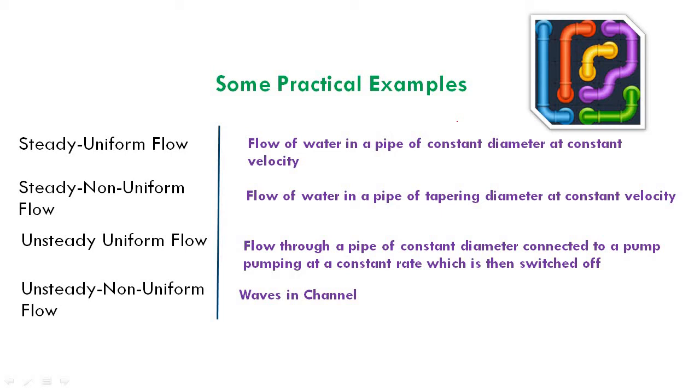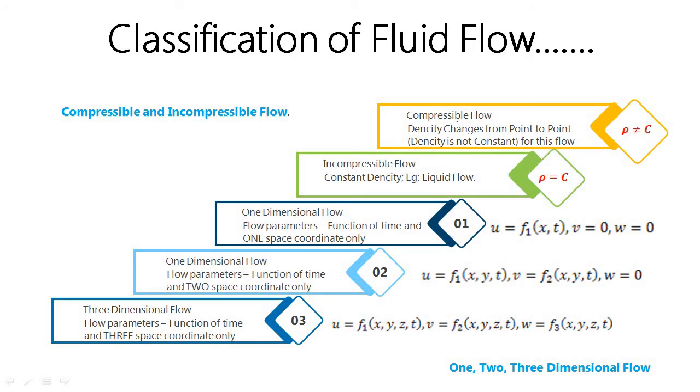And the next classification is compressible and incompressible flow. While dealing with the fluid properties, we have seen the property of fluid, that is compressibility. Compressibility, as we already told, is the ease with which a particular fluid domain can be compressed, and there we introduced a term called compressibility.